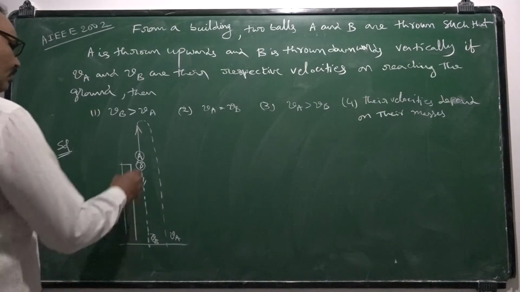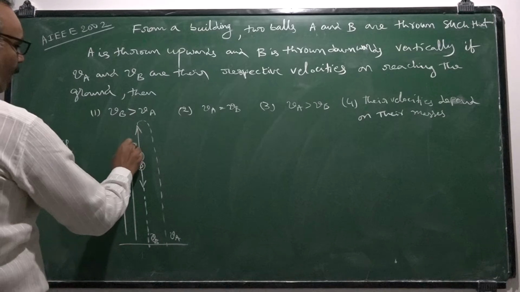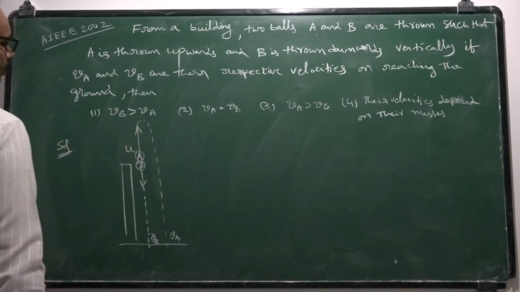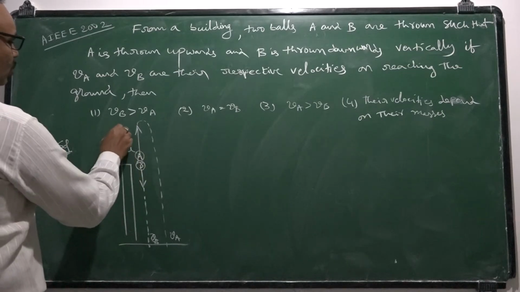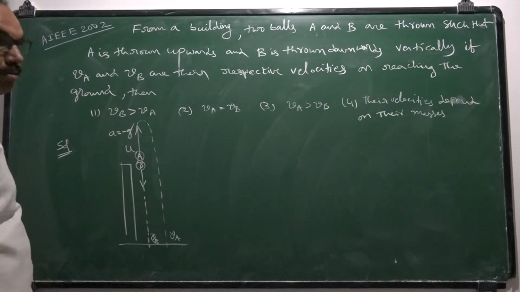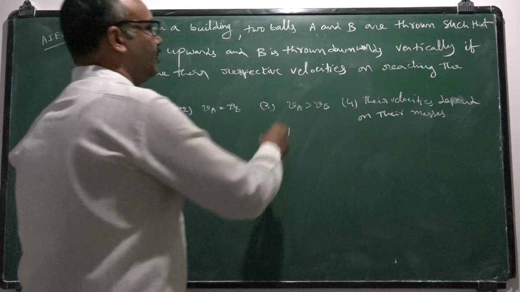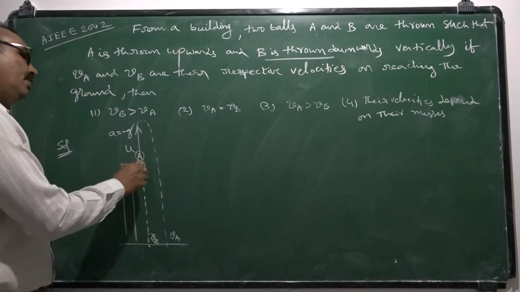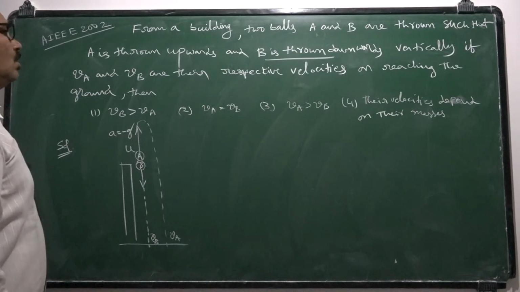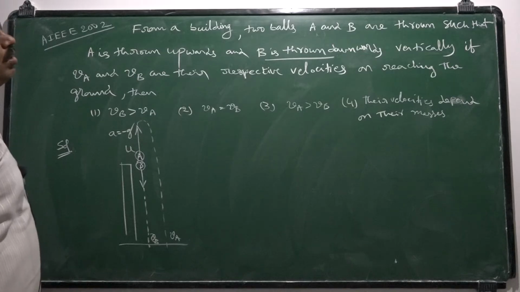And you know that whenever an object is thrown vertically upwards with a certain initial velocity u, its acceleration should be taken as minus g, because it is under retarded motion. Clearly here B is thrown downwards. It is not dropped. If it is dropped, initial velocity should be 0. It is thrown downwards.